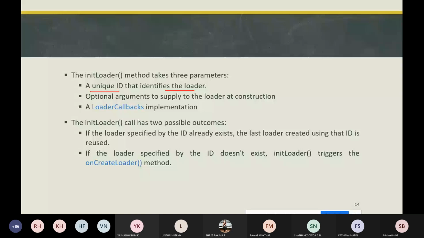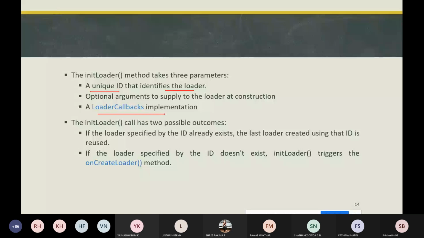If the loader already exists, this parameter is ignored. Next is a LoaderCallbacks implementation, which the LoaderManager calls to report loader events. If you want to report the loader events, then we need to implement the loader callbacks.